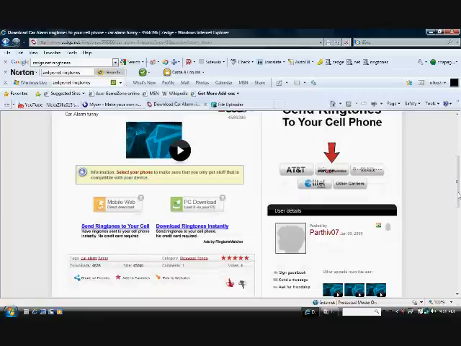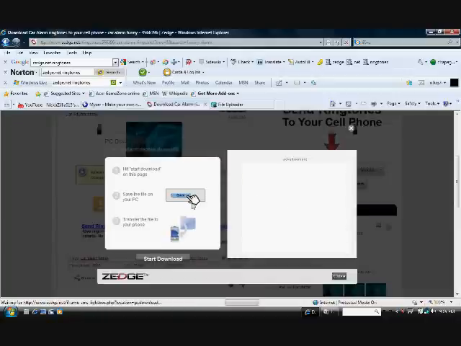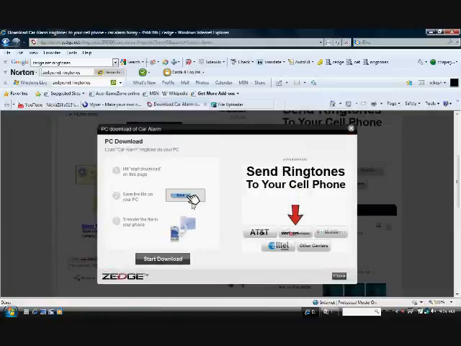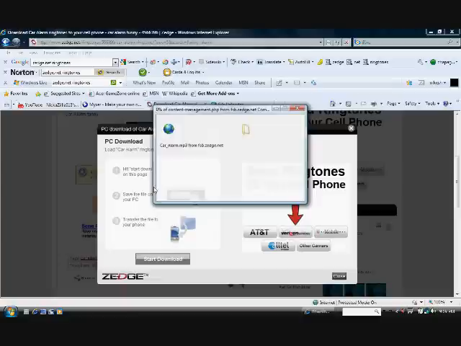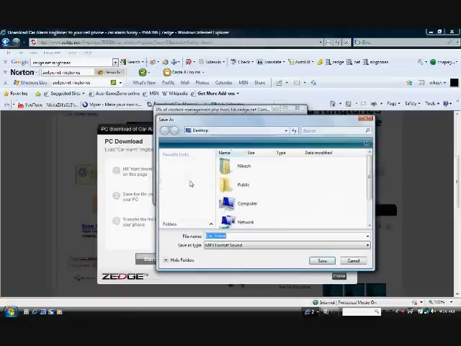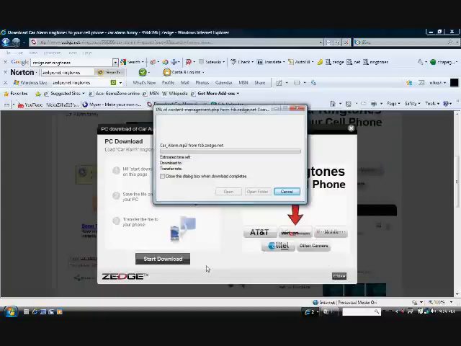But I'm just gonna download to PC, and I'm gonna follow those instructions, and I'm just gonna hit start download, save it somewhere. Just gonna save to my desktop really quick. Okay.